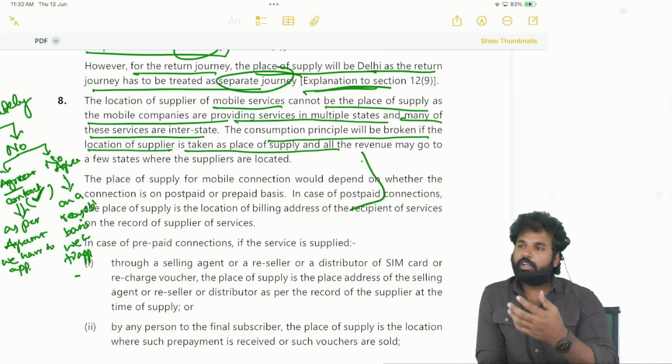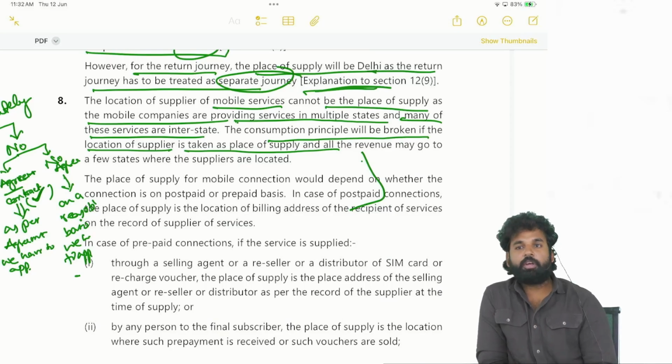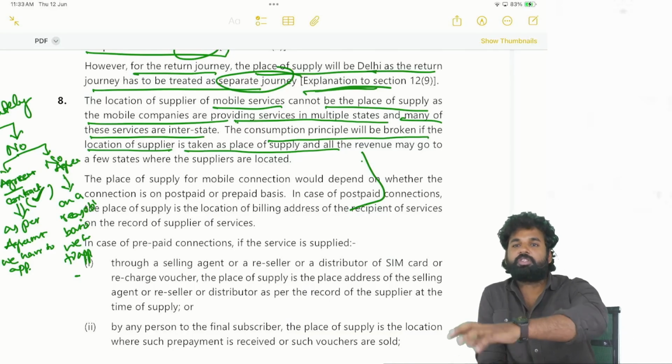That means we are taking the services of Airtel in different parts of the country. If they are putting the place of supply as the place where the head office of Airtel is located, or location of the service provider, then what will happen?